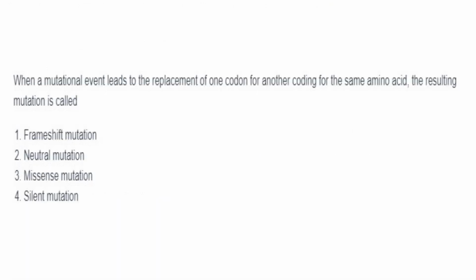When a mutational event leads to the replacement of one codon for another codon for the same amino acid, the resulting mutation is called silent mutation. Answer is option 4.